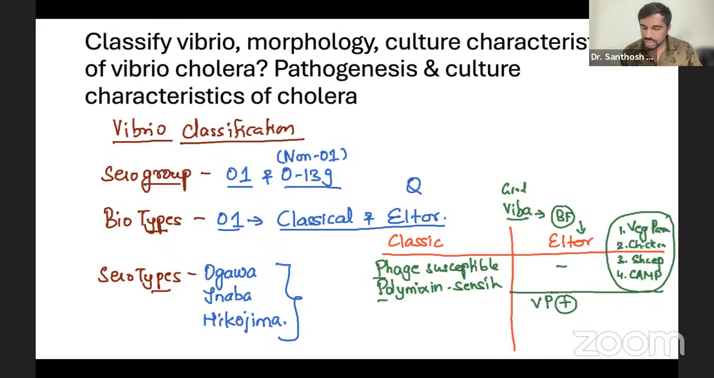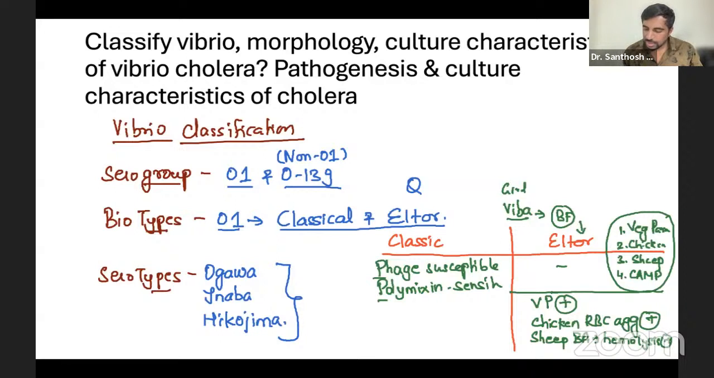Okay, that is one positive. The second one is chicken. You're going to write chicken RBC agglutination positive. Okay. And sheep, because in sheep blood agar you will see hemolysis positive. You will see beta hemolysis positive.